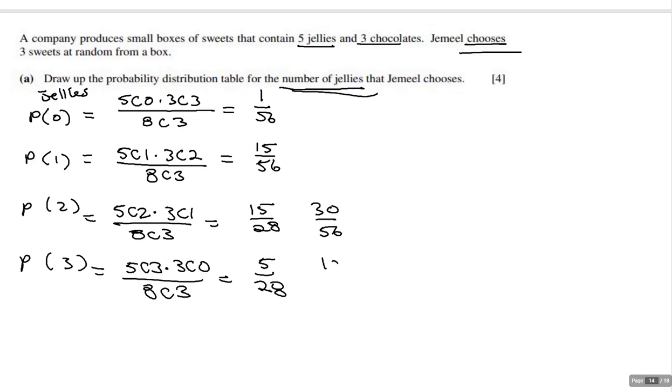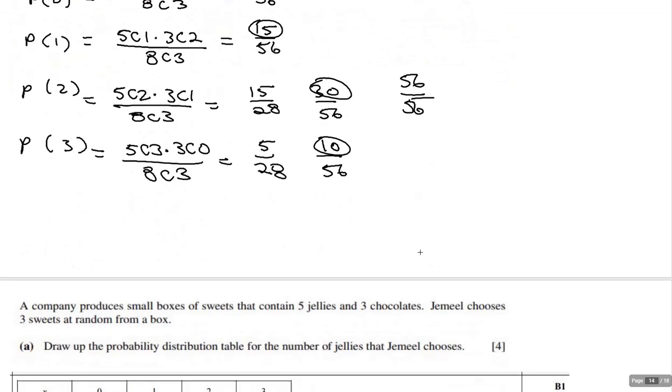So that means this would be 10 over 56. 10 plus 30 is 40. 40 plus 15 is 55. Plus 1 is 56. Do you notice if I add all these up, I end up with 56 over 56. When I do a probability distribution table, because I find the probabilities of all the different possibilities, well then, it's all going to add up to 1. Awesome, right?